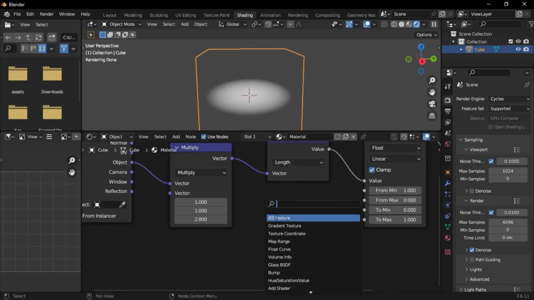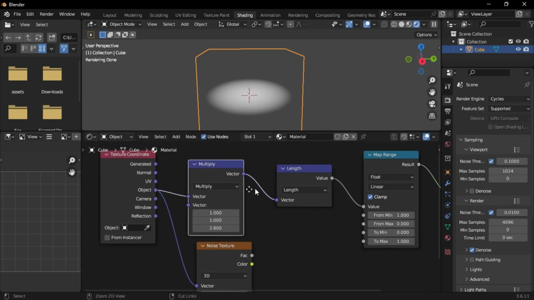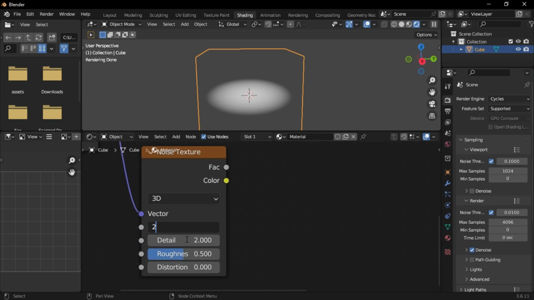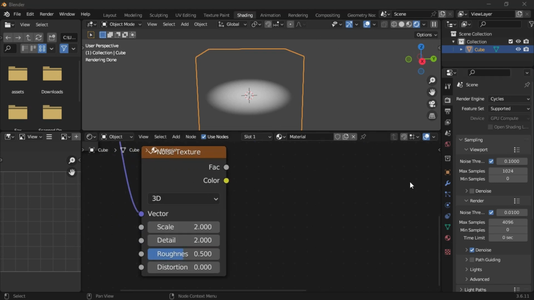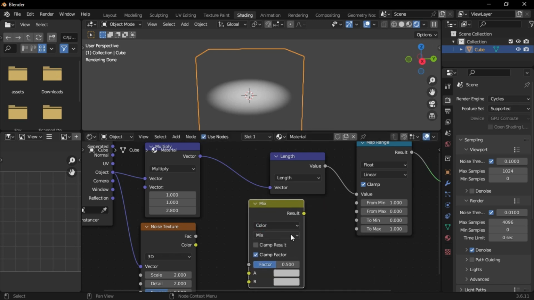Add a noise texture and connect the texture coordinates object to the noise texture's vector. Add a mix color node and set the mix to linear light.